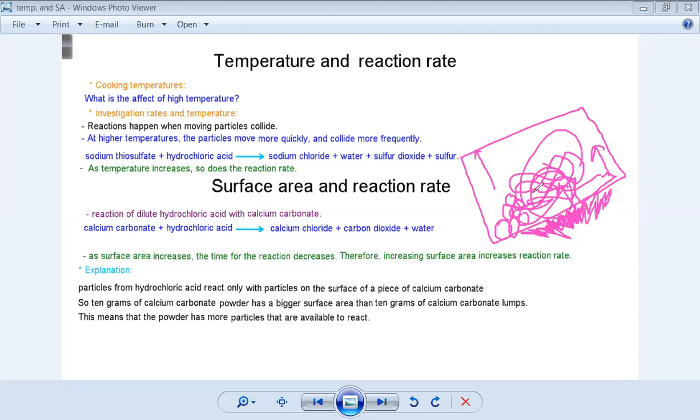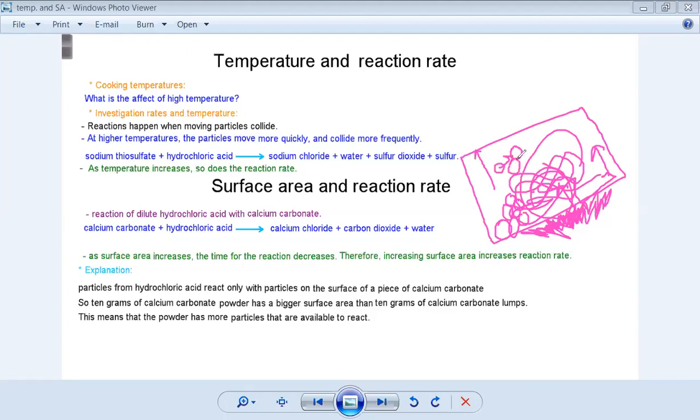No, they don't move at the same speed. So they will move faster, right?